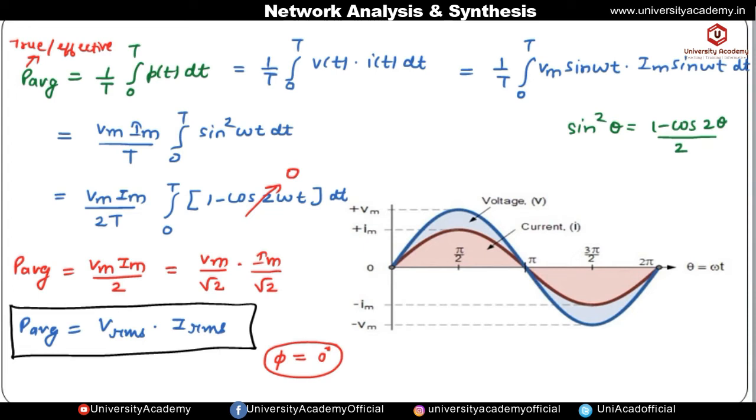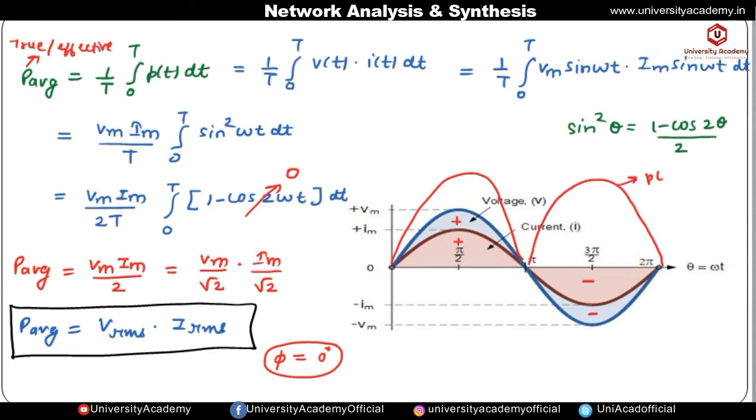So if we multiply both these waveforms, here from 0 to pi, voltage is positive and current is also positive. So if we find out the power, that is plus into plus, power will be positive. Okay, so this is power, and from pi to 2 pi voltage is negative and current is also negative. So again if we multiply negative into negative, we are getting again positive. So this is the power waveform, that is P of t.